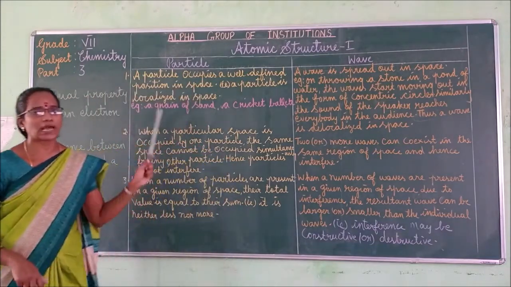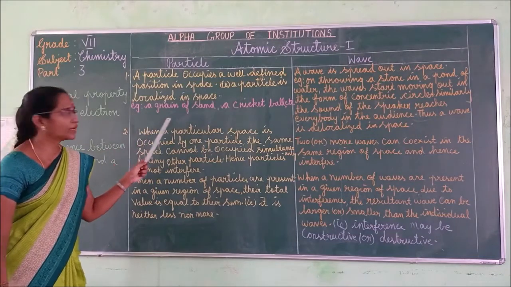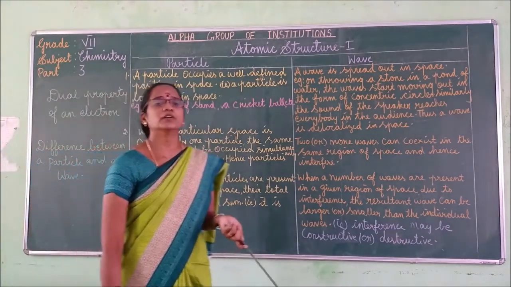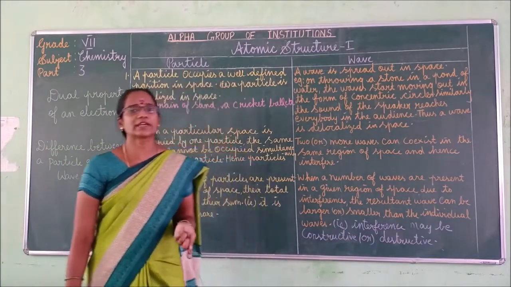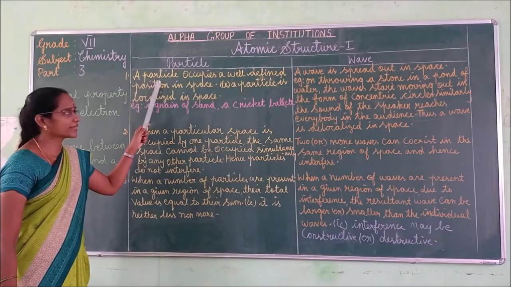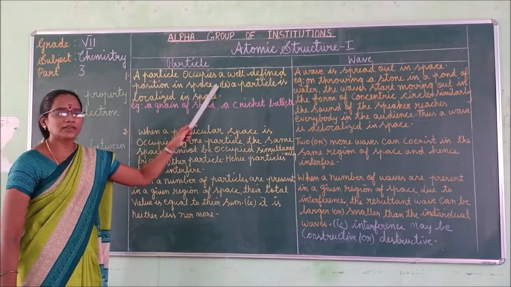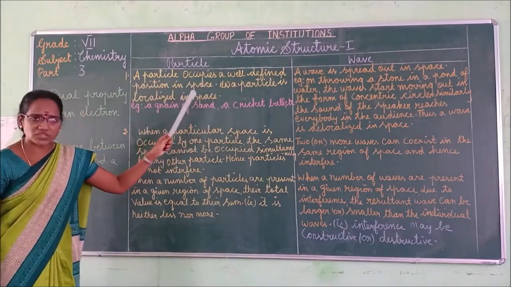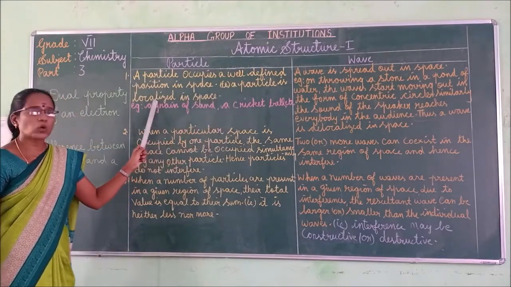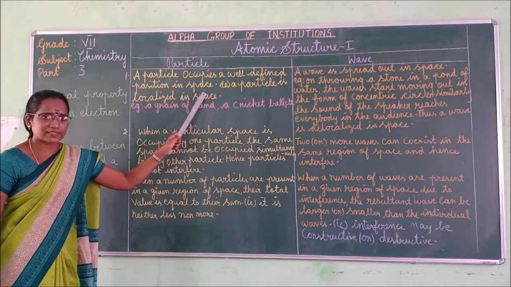That is called localized. For example, a grain of sand, a cricket ball, powder, clay. Many things we can say as examples. So, a particle occupies a well-defined position in space. That is, a particle is localized in space, right?